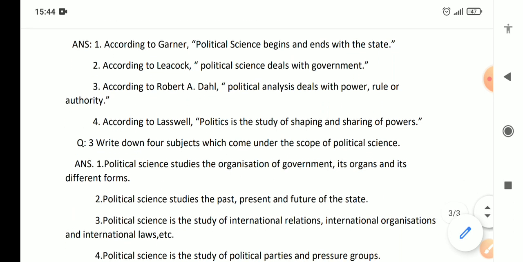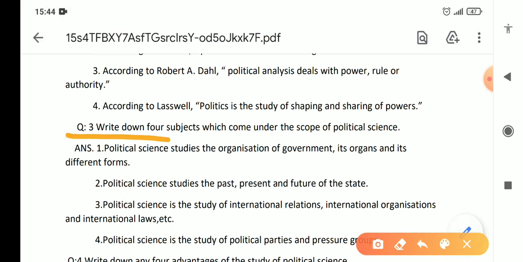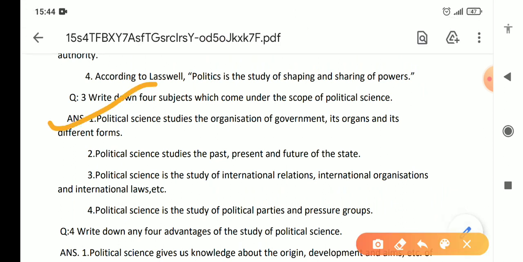Next question is, write down four subjects which come under the scope of political science. Political science studies the organizations of government, its organs, and its different forms. So number one is this. Number two is political science studies the past, present, and the future of states. Very good. And number three is political science is the study of international relations, international organization, and international laws. This is the third one. And number four is political science, the study of political parties and pressure groups.